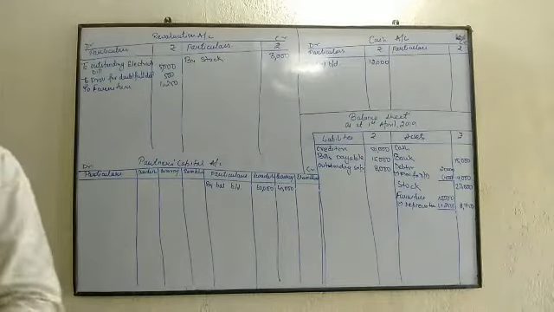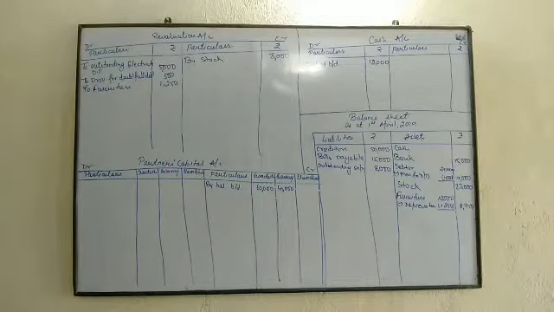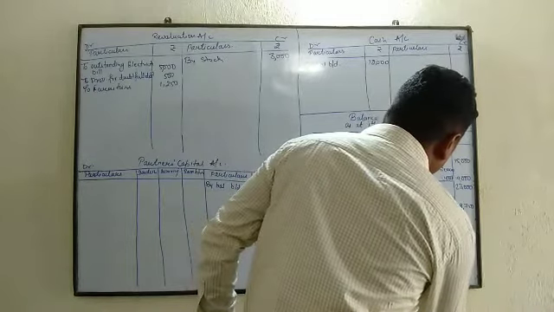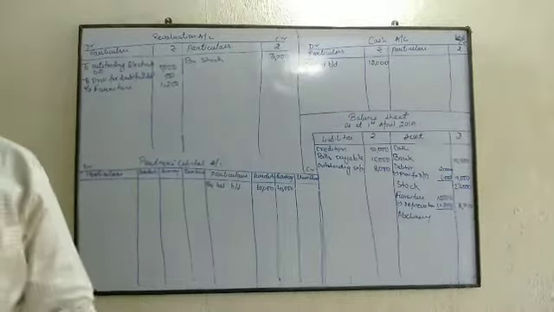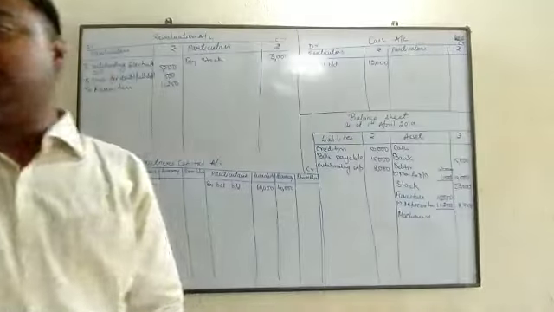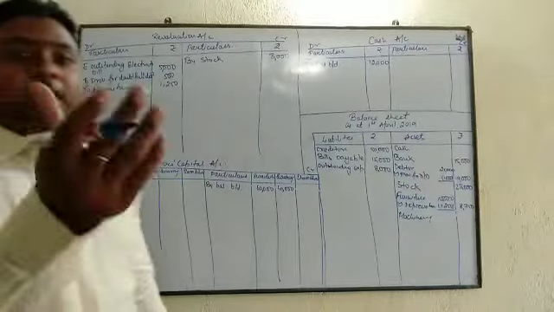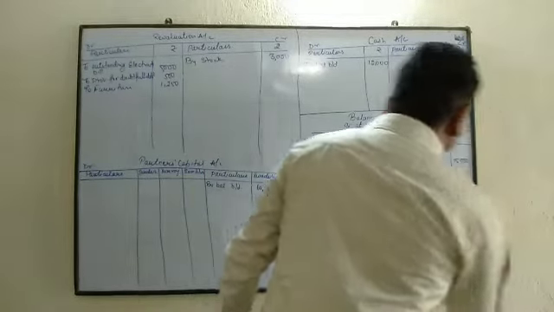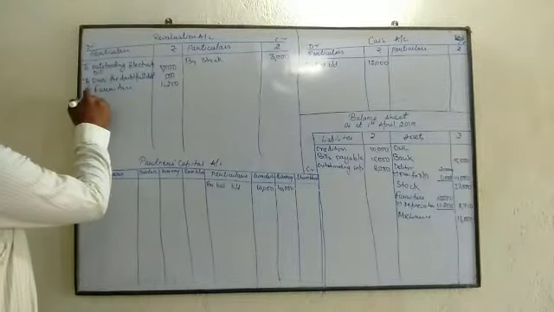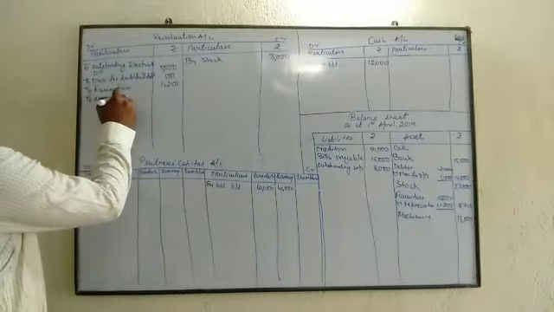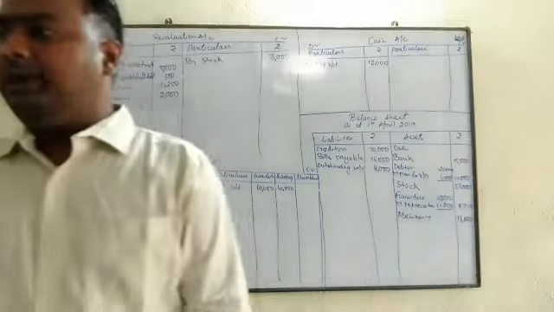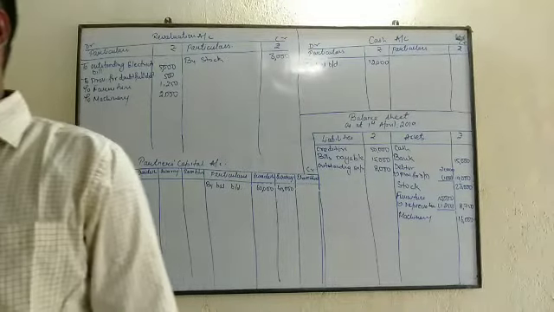Right? After furniture, we have machinery of 18,000. For machinery also in the same adjustment, it's given that machinery be reduced by 2,000. Beta, originally its value was 18,000. Now it will be reduced by 2,000. So it will be 16,000. And since it is reducing by 2,000, so to machinery 2,000. Right?